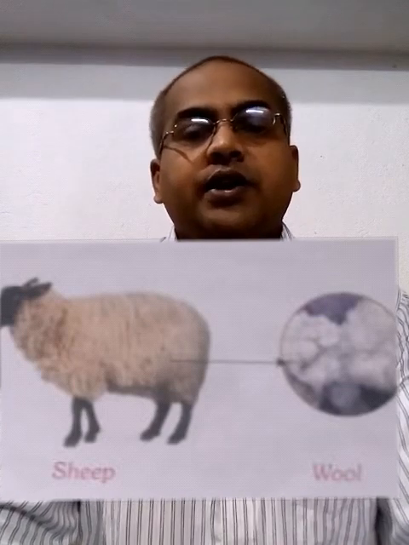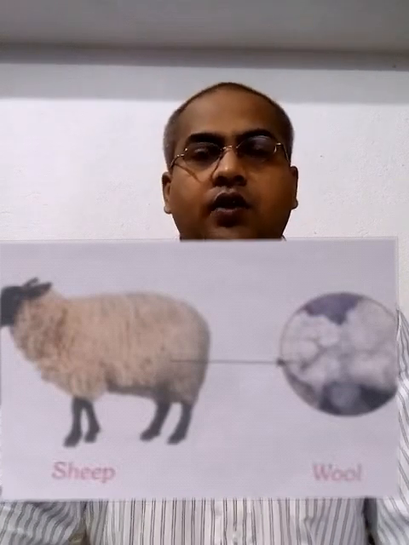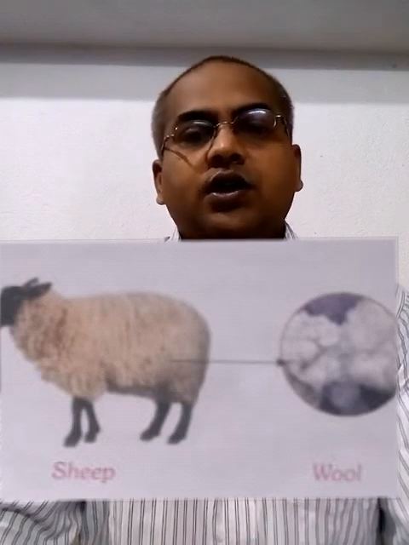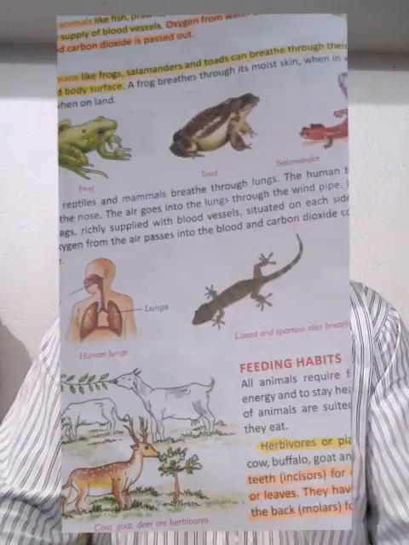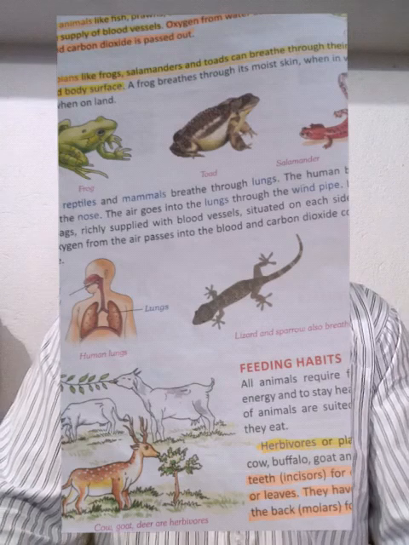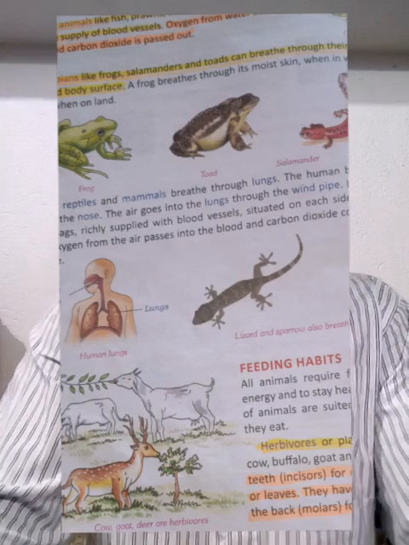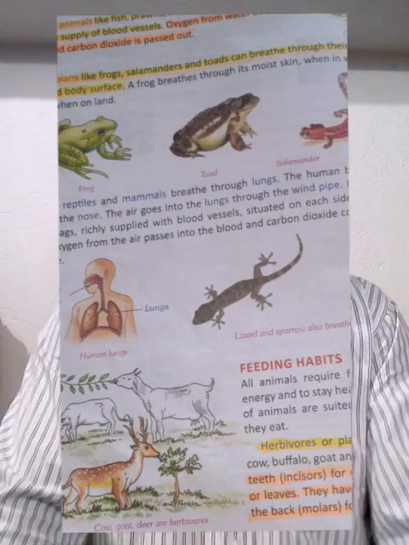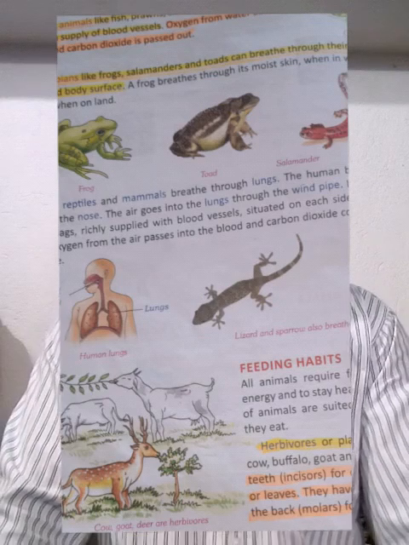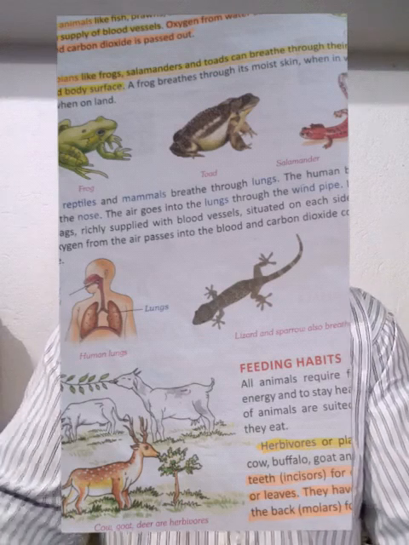Next come the bear and sheep. We all know that we get wool from the sheep. So their body cover is hair and fur. This hair and fur protect the sheep from the winter, and we also get wool from the sheep. The bear's body is also covered with fur, which helps it to live in cold climate. So this way different animals' bodies are covered with different types of structures.